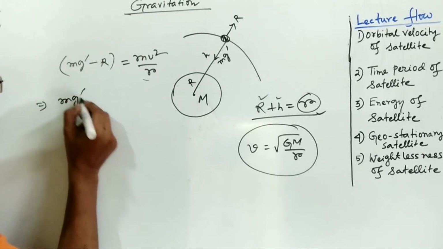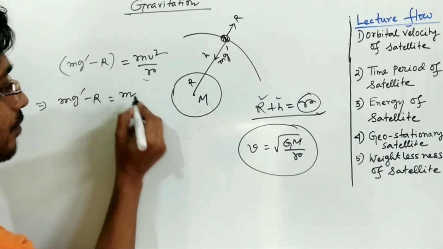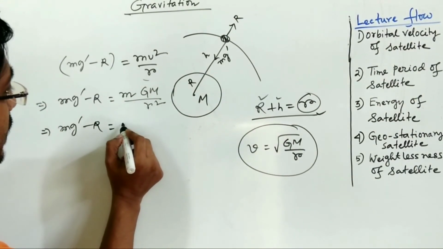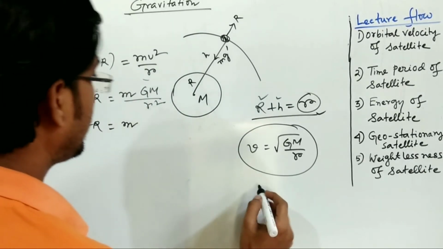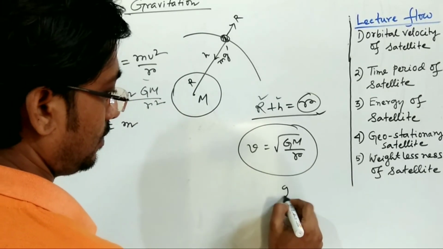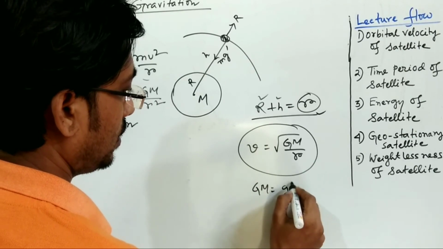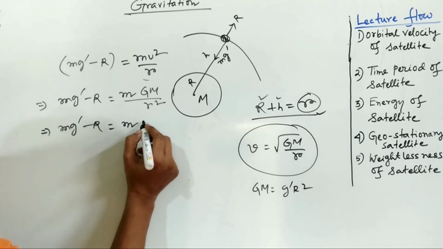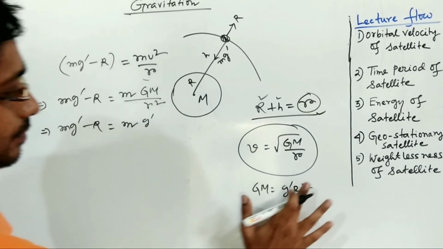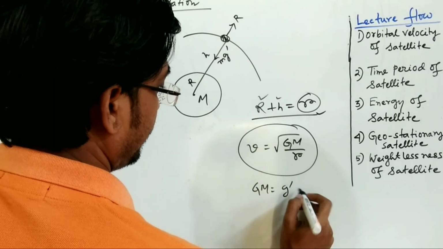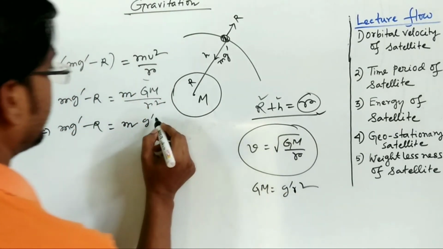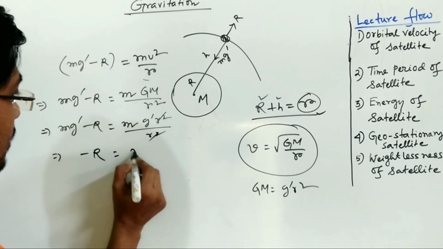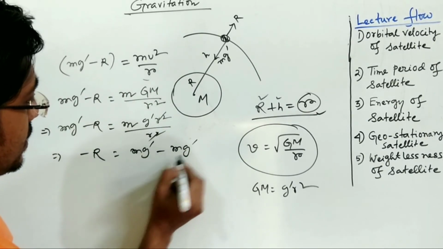Now mg' minus R is equal to m times GM by R squared, and GM is equal to g' R squared, because g' is the acceleration due to gravity there. So it will be mg' minus R is equal to mg' minus mg', so it will be 0.